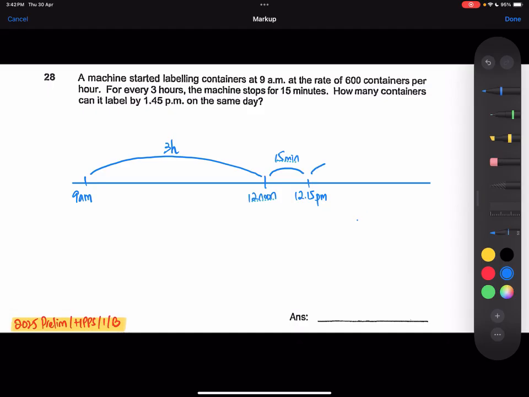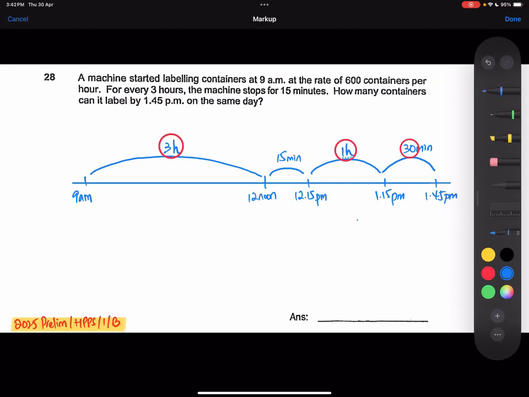Okay, now let's take 1 hour. In 1 hour's time, it will be 1:15 p.m. Okay, and then another 30 minutes to reach 1:45 p.m. Alright, so from here we can tell that the machine worked for 3 hours plus 1 hour plus 30 minutes.